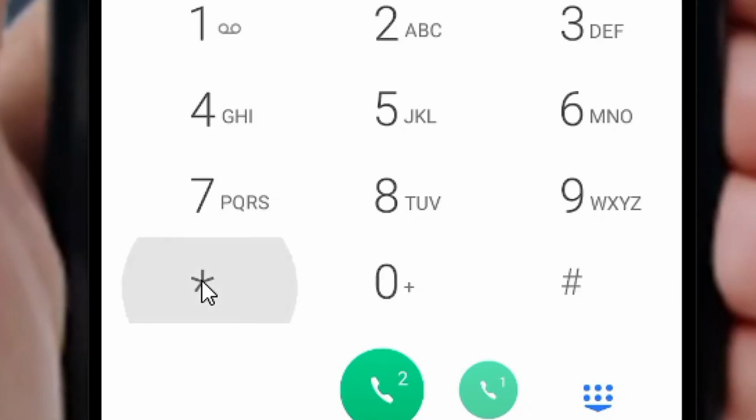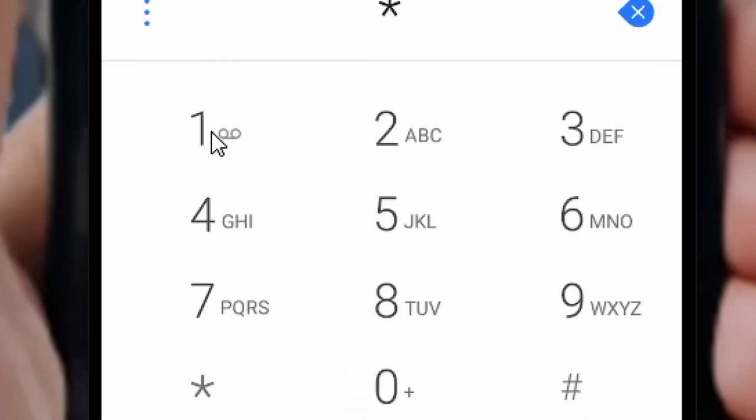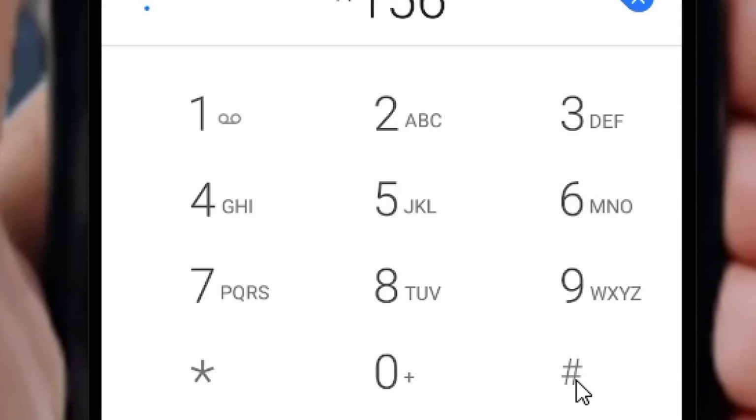Okay, so just press on the star. After pressing on the star, simply come and then press on the 1. Okay, so after pressing on the 1, come and then press on the 5, and then come and then press on the 6. Okay, so after pressing on the 6, simply come down and come and press on the hashtag.